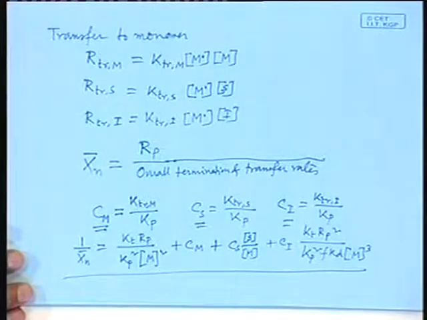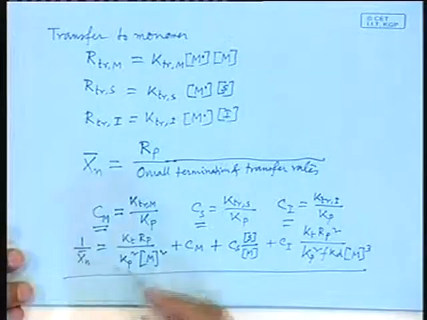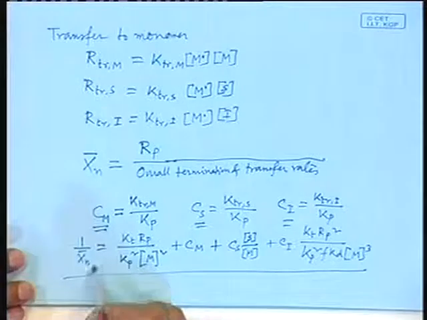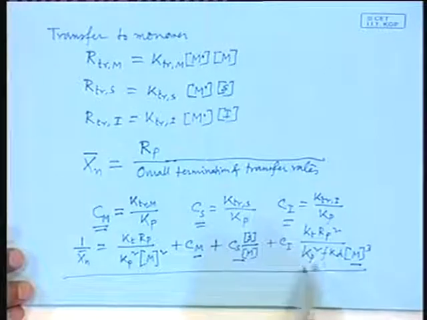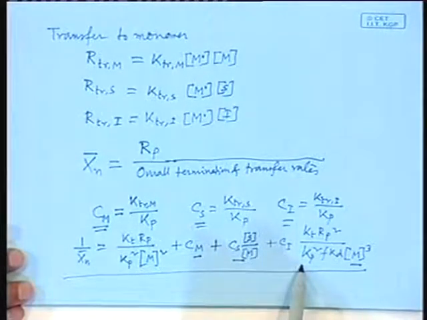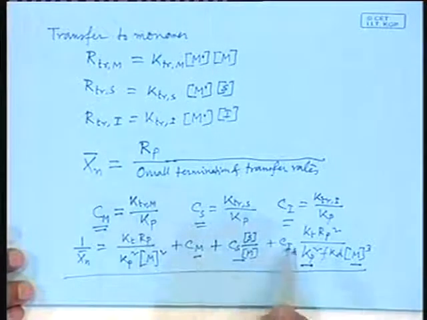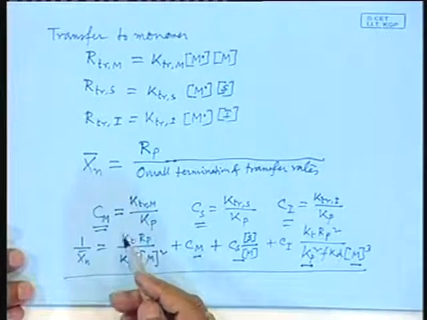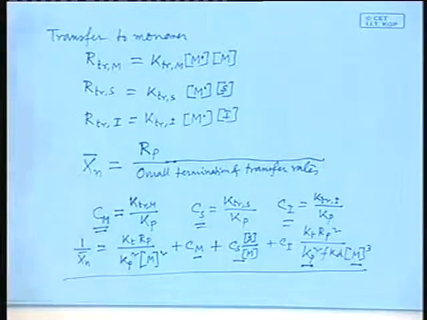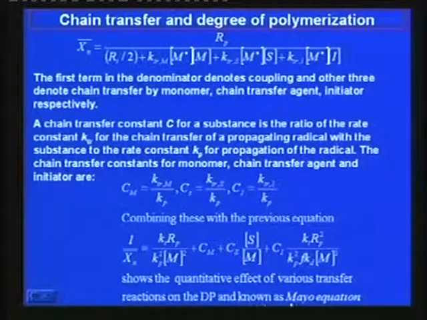If you proceed systematically, you can easily derive this relation. So, these transfer constants and your rate constants for termination, propagation and monomer concentration, etc., all these have influence on the degree of polymerization. So, this relation shows the quantitative effect of various transfer reactions on the degree of polymerization, and this is known as the Mayo equation.